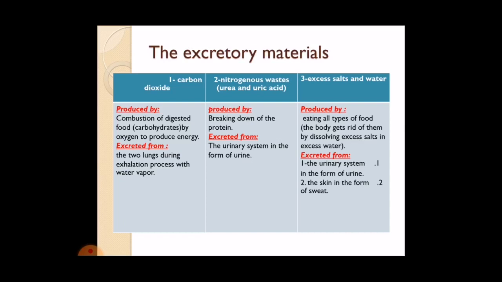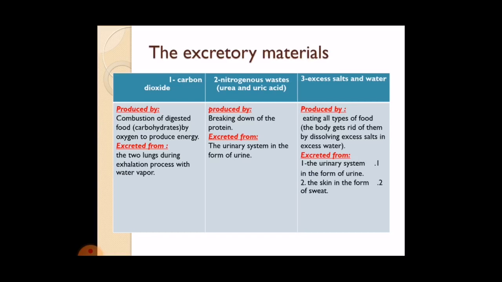So the excretory materials, again: number one, carbon dioxide, produced from burning of digested food by oxygen to produce energy, and excreted from the two lungs during the exhalation process with water vapor. Nitrogenous wastes, produced by breaking down of proteins, are excreted from the urinary system in the form of urine.